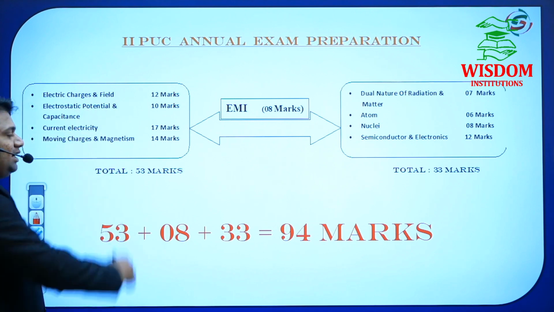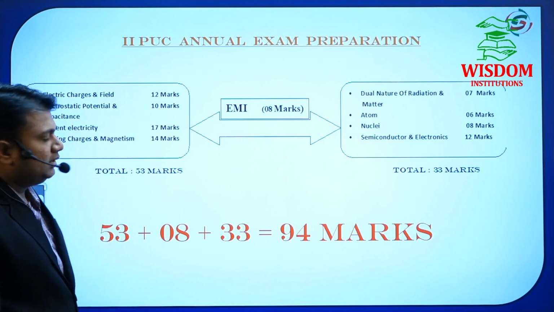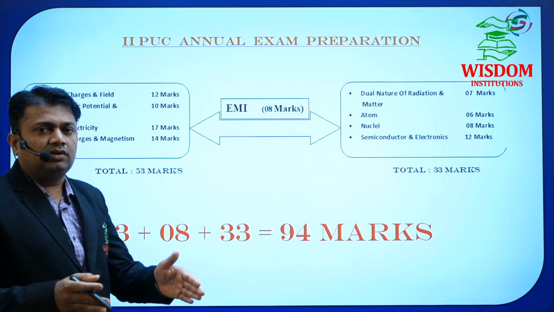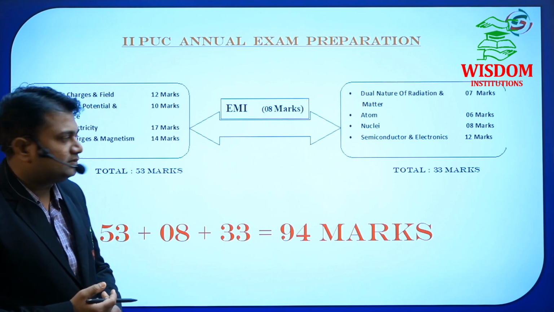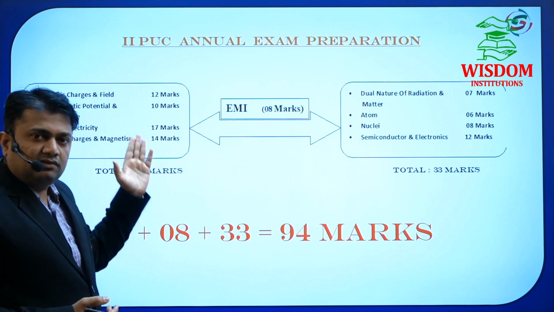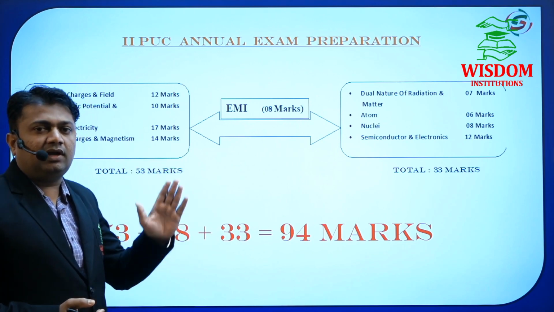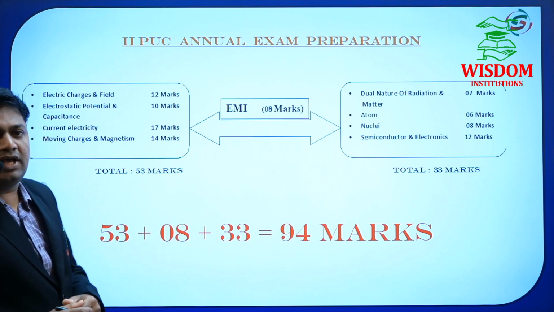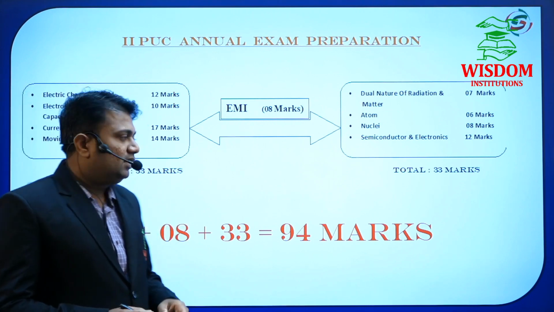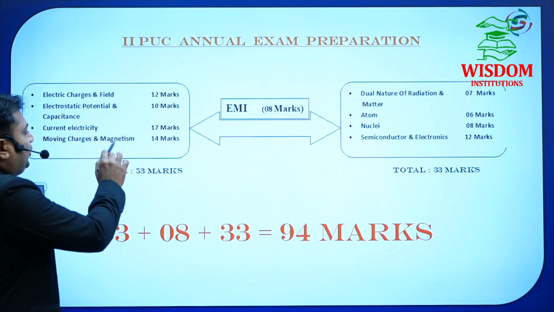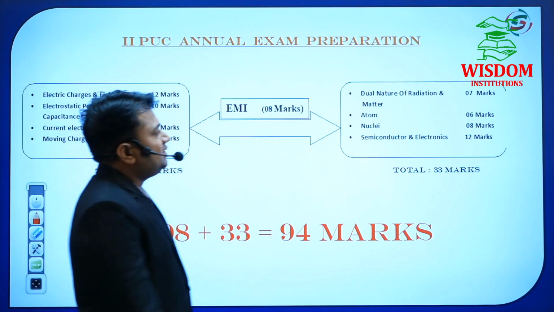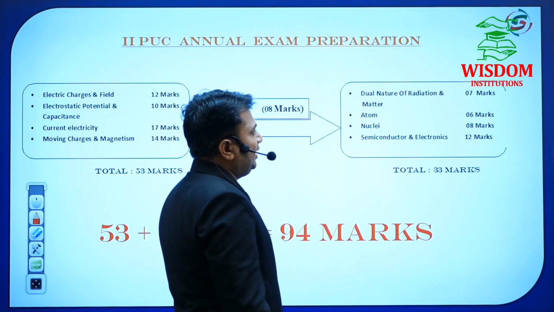Whereas in moving charges and magnetism, there is magnetic field due to a circular coil, magnetic field due to 2 parallel conductors, and conversion of galvanometer into ammeter and galvanometer into voltmeter. Okay, these conversions may be asked for 3 marks, but the current carrying circular loop is a very, very important derivation in this one.